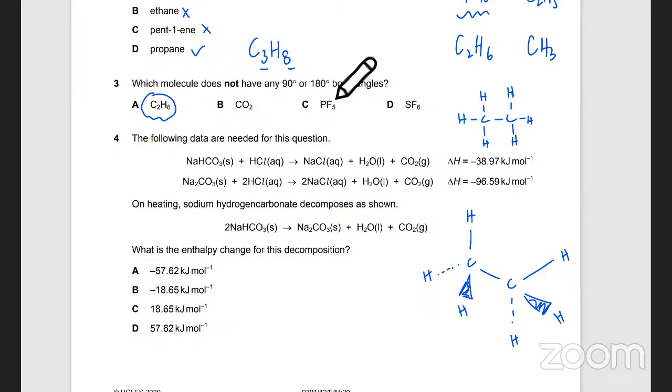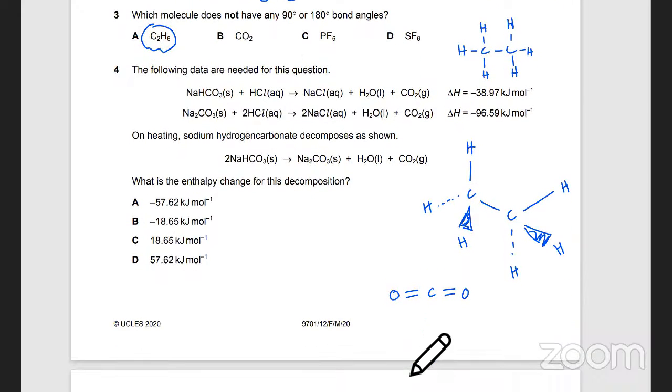What is the shape of carbon dioxide? Carbon dioxide is linear, in a straight line. Is it V-shaped? No, it's not V-shaped. It doesn't have any lone pairs, so one bond is on the right side, and the other bond will be repelled and will be on the complete opposite side.